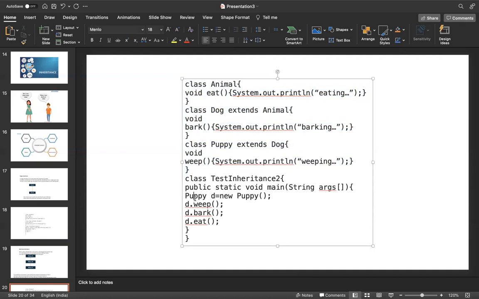For creating an object of the child class, the child class now has access to the parent and the super parent. The super parent here is Animal, and the parent is Dog. Now Puppy has access to all the parent and super parent methods: bark and eat. This is the multi-level implementation in Java.